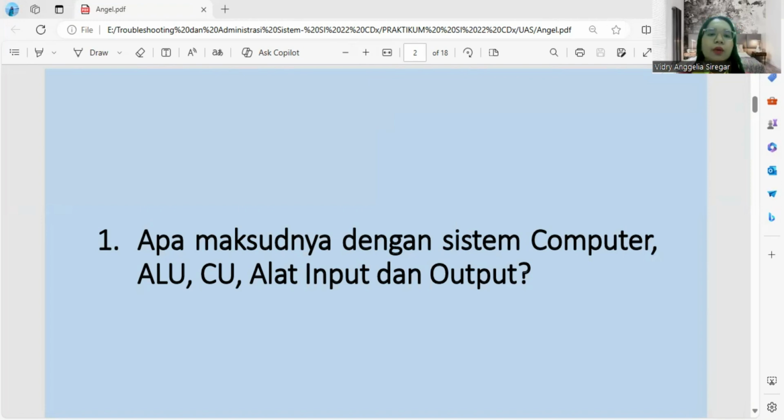Question number 1. What is meant by computer system? ALU, CU, input and output device. Of course, here is the explanation of each of these terms. Computer system.